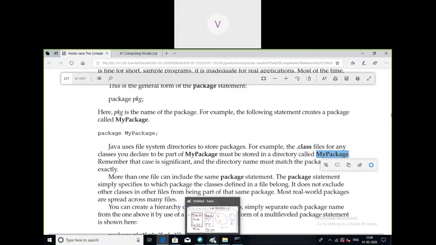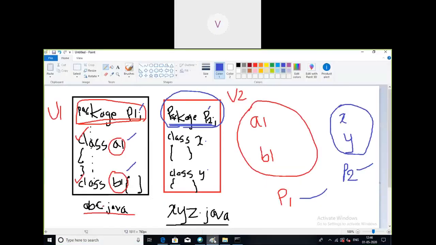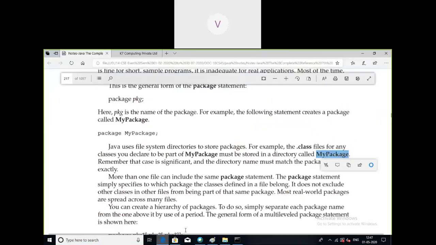So A1 and B1. That means exactly these classes will not be placed here. In turn, what will be placed in these packages? A1 dot class, B1 dot class. Because we cannot execute the classes as a whole. What we'll be able to execute? We'll be able to execute the dot class files or the bytecodes. So that is what is happening. You must place those dot class files in the package whatever you have created. And these are all case sensitive. You must consider the case.